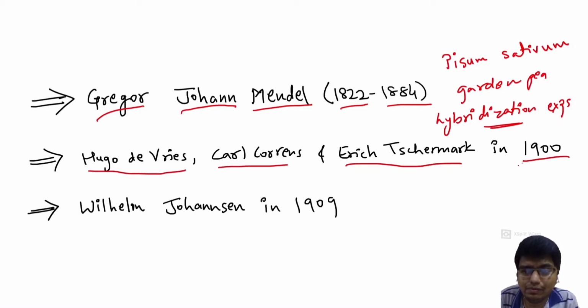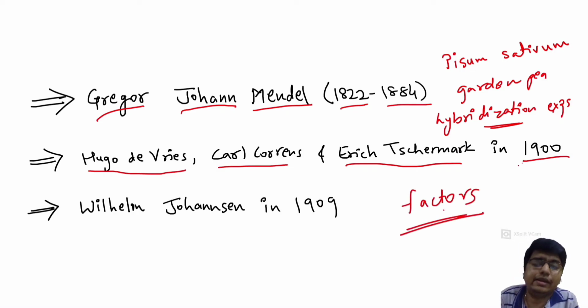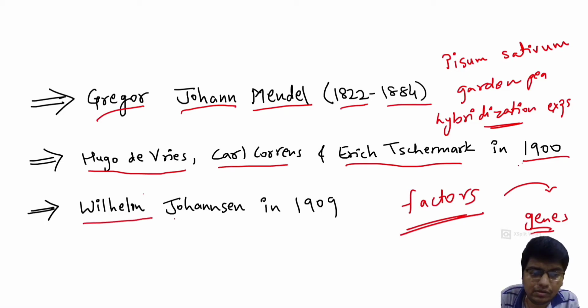Basically, what Mendel concluded from these laws is that there are some factors that are responsible for the inheritance of characters. Those factors were termed genes, and the term gene was coined by Wilhelm Johannsen in 1909.